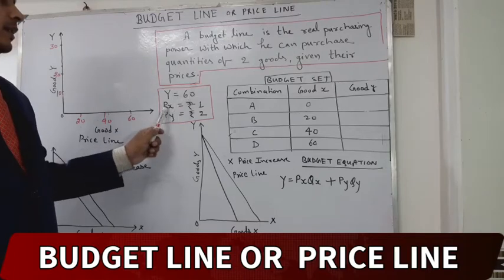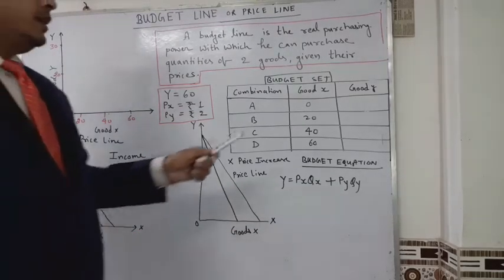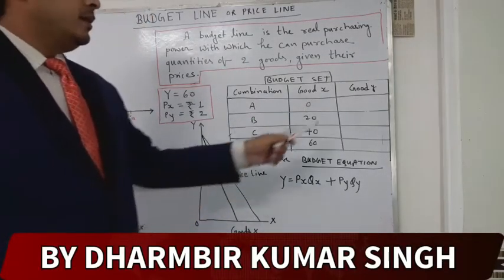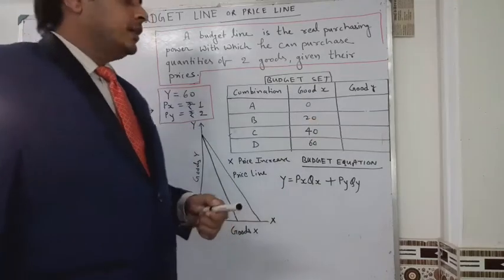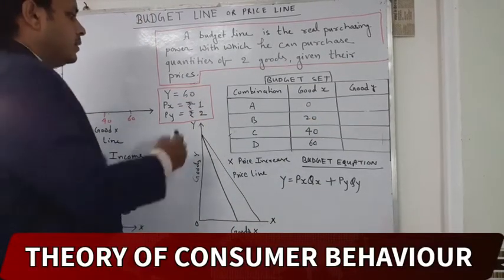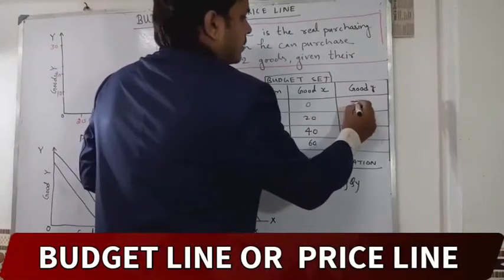My income is 60, Px is rupees 1, Py is rupees 2. If goods X is 0, then what will be goods Y? Goods Y will be 60 divided by 2, which is 30.